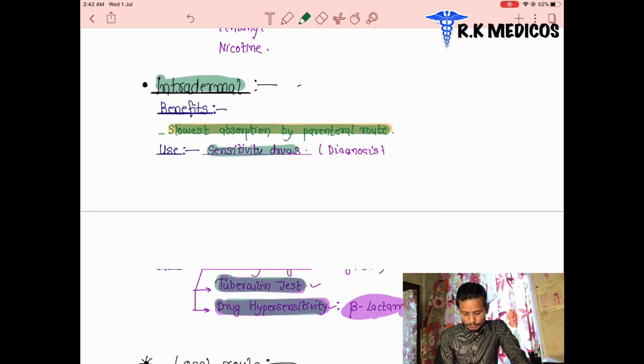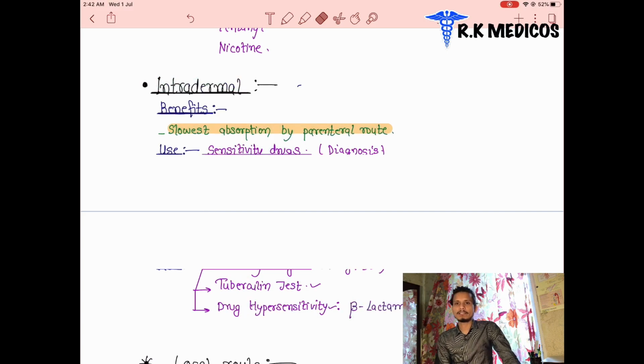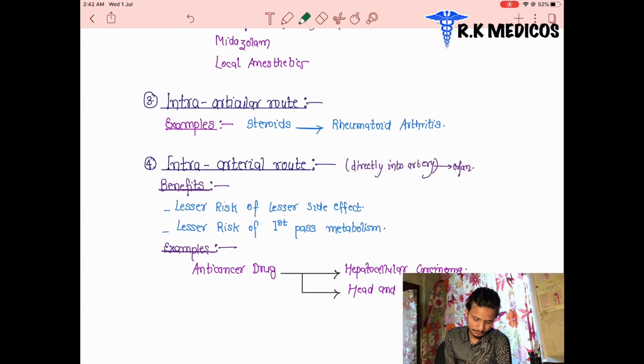Next one is drug hypersensitivity. We also have to check that the patient can tolerate the drug dose, or whether the patient has an allergy to that drug. So we can check for hypersensitivity by injecting a small amount of the drug, and seeing if any reaction occurs in the body. An example is beta-lactam antibiotics. Now, the local routes we discussed are topical, intra-articular, intra-arterial, and the last one we can see here is intrathecal.